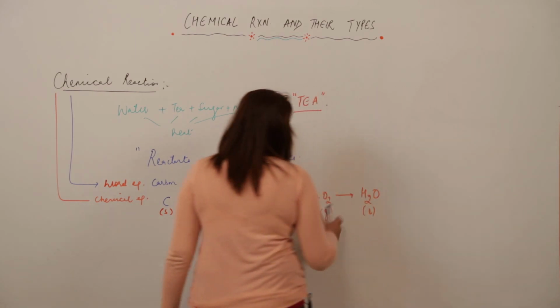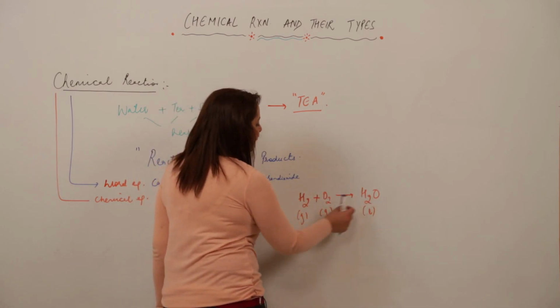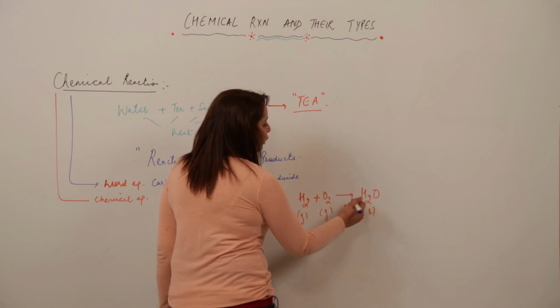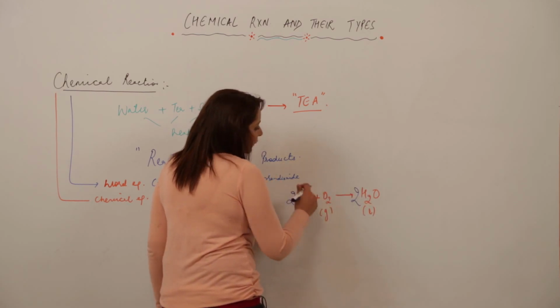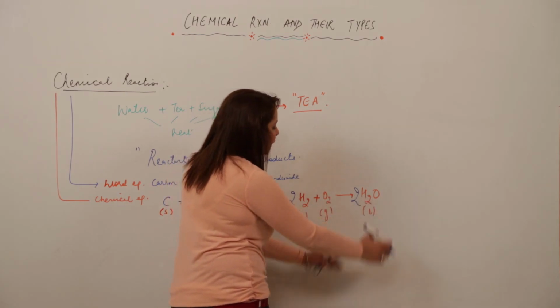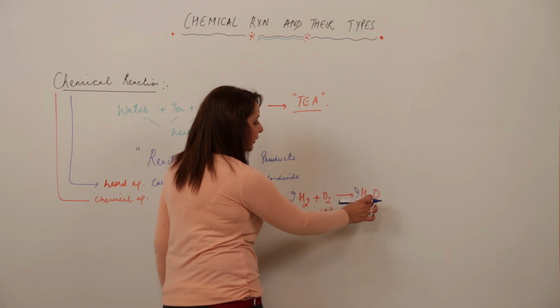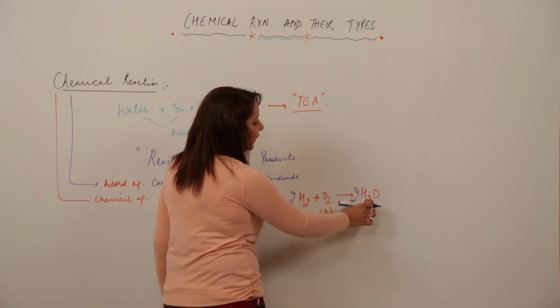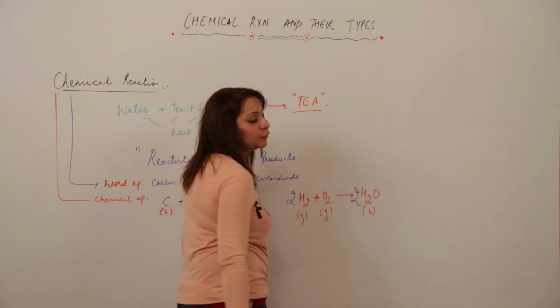So we need to balance the mass of the reactants with the mass of the products. So there is 2H, 2O, but 1O. So I'm just putting this 2O. Now the mass of reactants is the same as the mass of products. You can say there are 4H atoms, and on the product side there are 4 atoms. Similarly, there are 2 atoms of oxygen on each side.